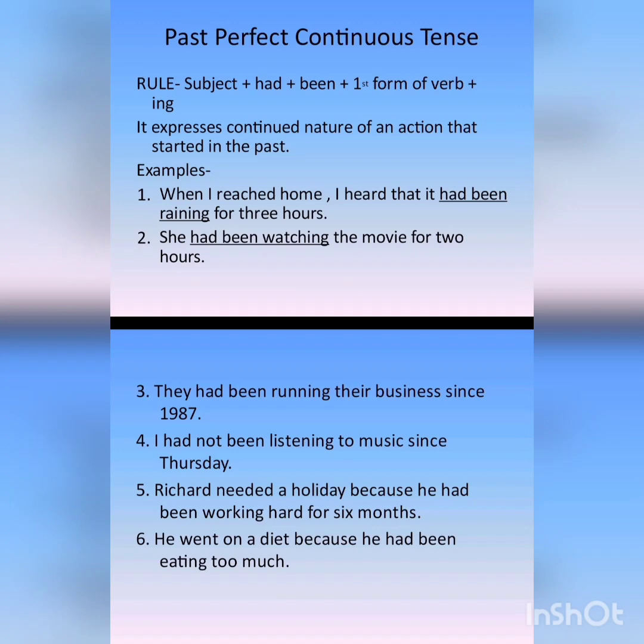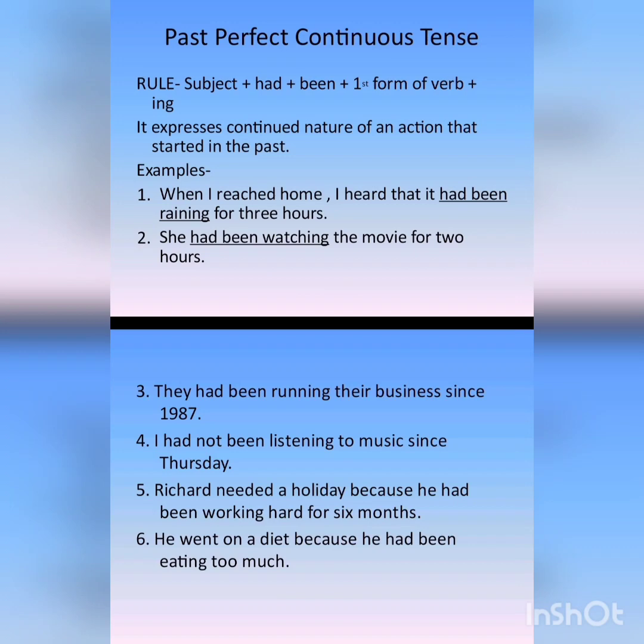Okay. It means rain has started in the past. 3 hours before means in the past, and when the subject reached home, it had already been raining for 3 hours. Okay. The next is, she had been watching the movie for 2 hours. Here also you can see that had is used plus been is used plus watch plus ing. Watch is the first form of the verb, that is the base form of the verb, and with it ing is used. Then they had been running their businesses since 1987.